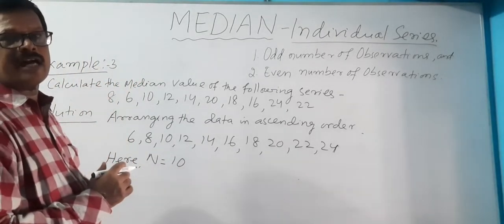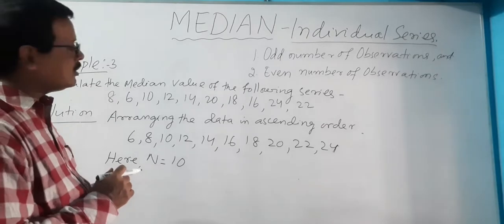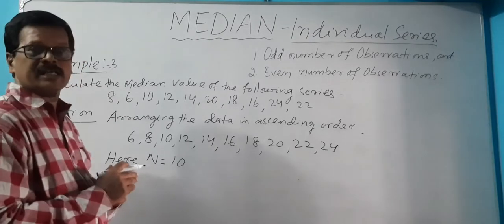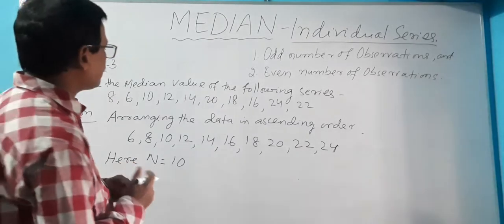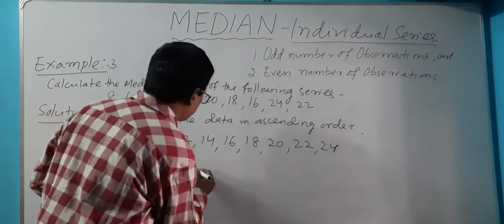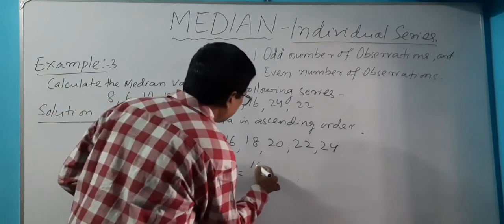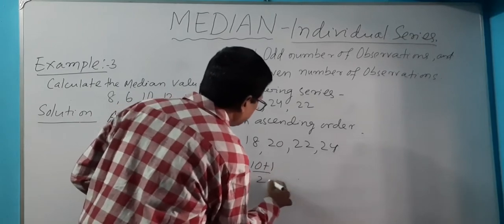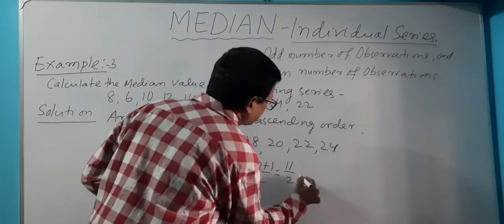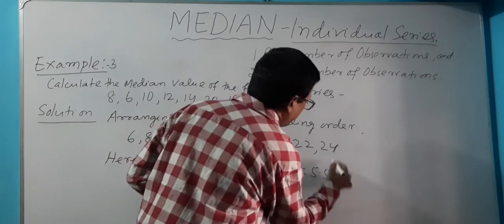Now, what is the median value? The median value is the (n plus 1) by 2th value. So we have to find out what n is. What is the (n plus 1) by 2th value? (n plus 1) by 2 is equal to 10 plus 1 by 2, that is 11 by 2, that is 5.5.